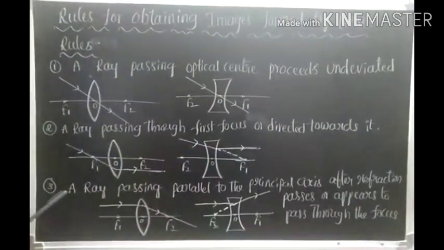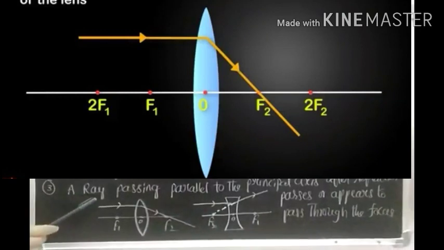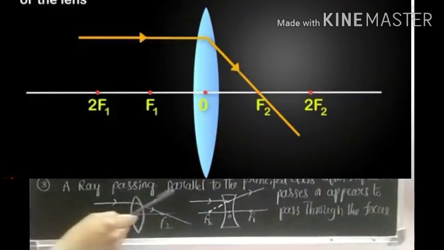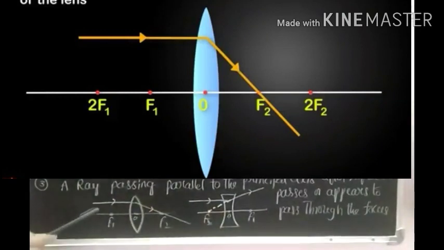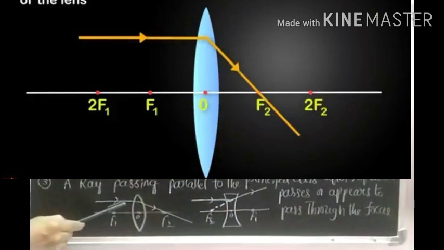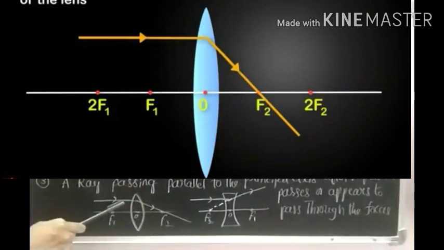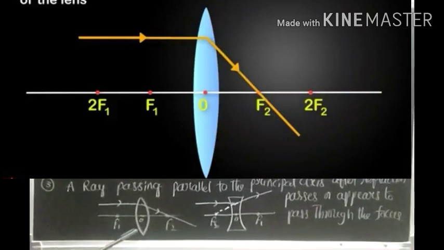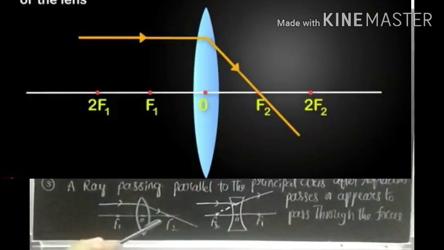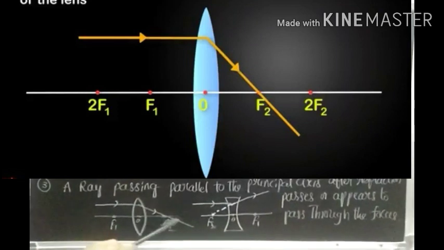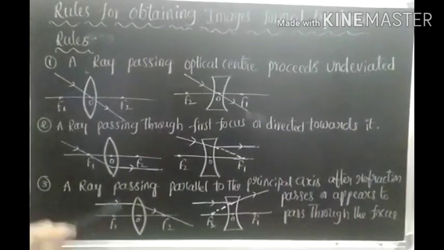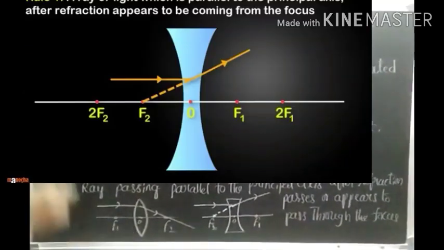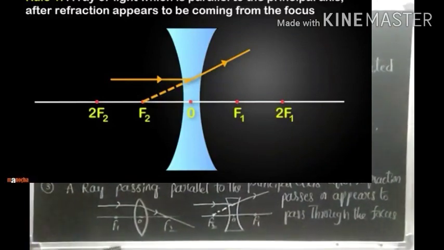Third one, a ray passing parallel to the principal axis. Here a ray passing parallel to the principal axis, after refraction from the convex lens, passes through the focus. This is a converging lens. This is also a converging lens. These three are convex lenses.